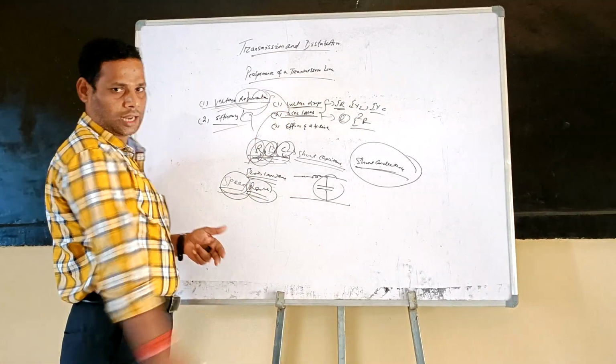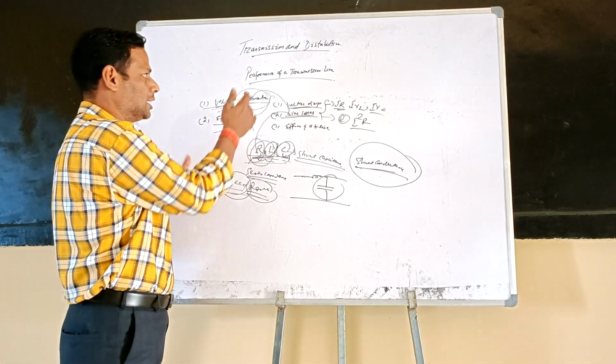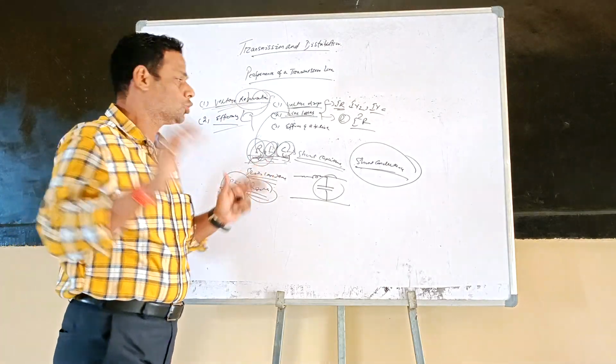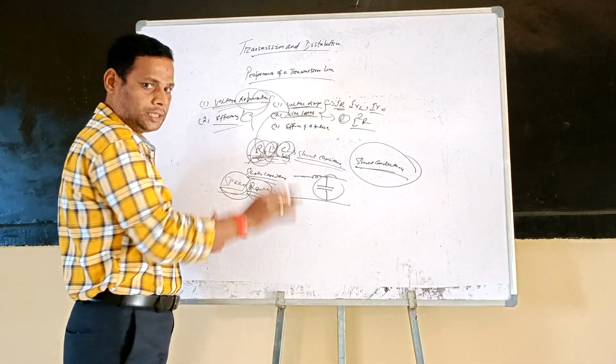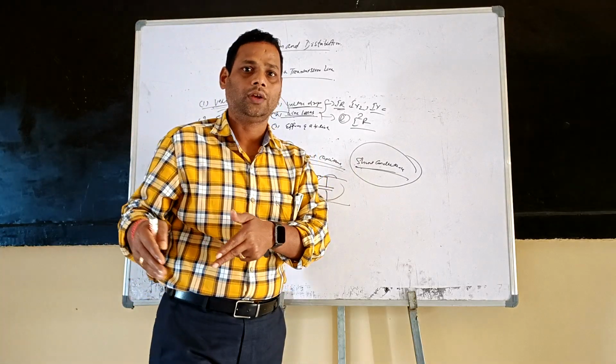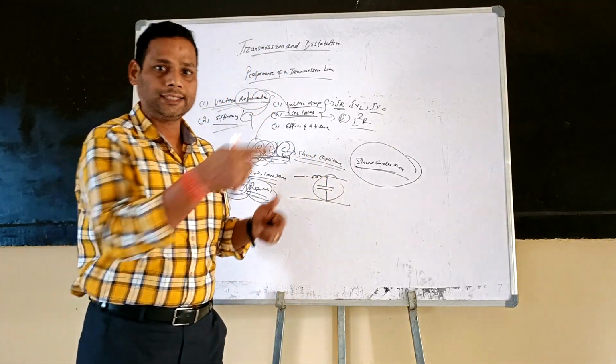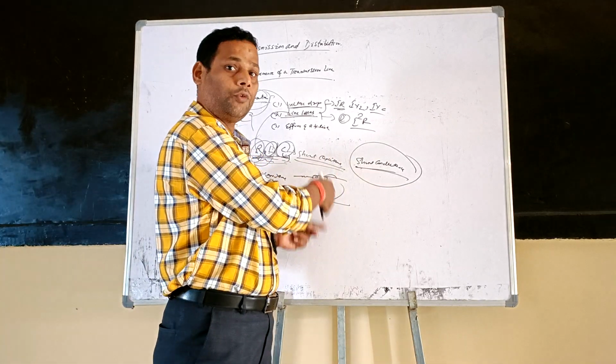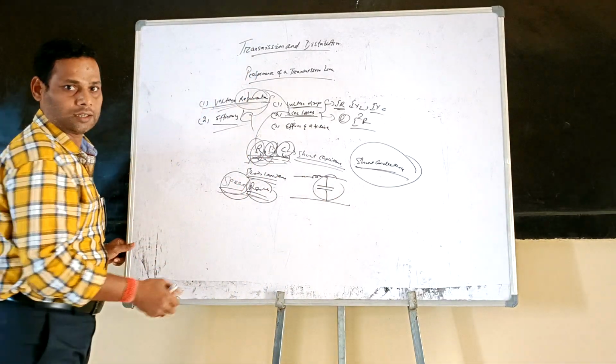Similarly, in the case of a transmission line, since we are talking about voltage only, we talk about voltage regulation. That means the difference in voltage at the receiving end from no load to full load, expressed as a percentage of the full load, is known as the voltage regulation.